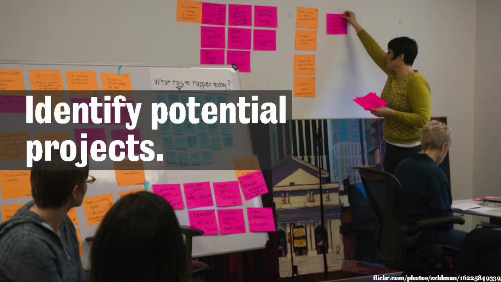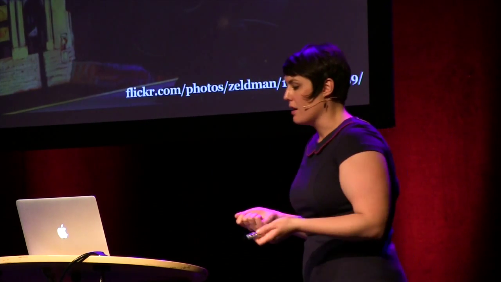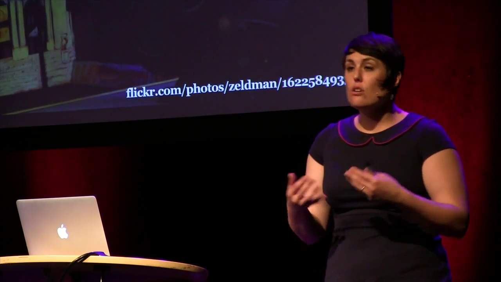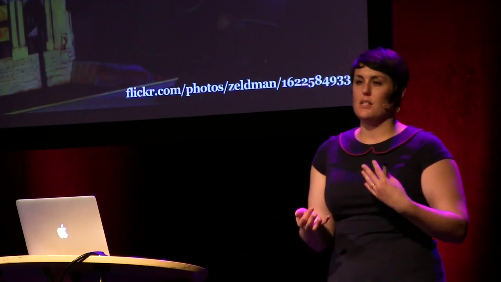So what we do in order to actually get there is we start breaking that down into some potential projects. So this is actually me at a workshop a couple of months ago that we did for A List Apart. And at A List Apart, I'm sure a lot of you are familiar with it, the web magazine's been around for a long time. And one of the things we wanted to do was make sure that we were reaching out to kind of a newer, younger generation of readers. There's a huge number of people who've entered the web field in the past few years, right? It's been explosive growth, the tech industry. And not all of those people necessarily know about the history of A List Apart and that it's the first place that this or that was published.